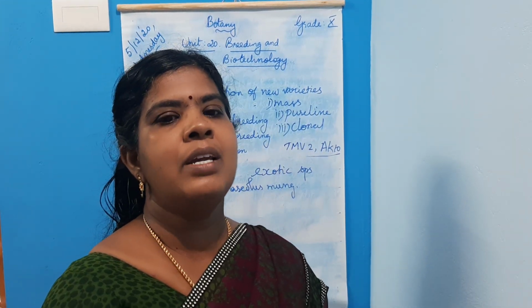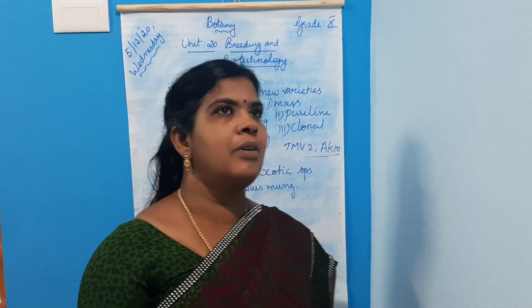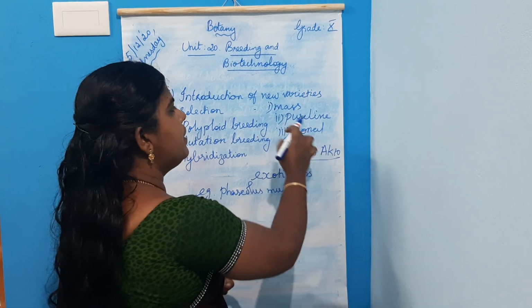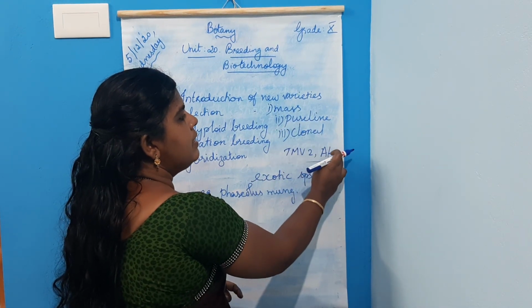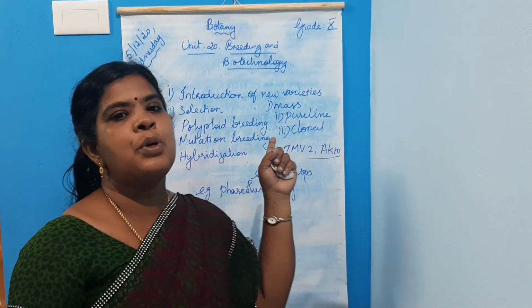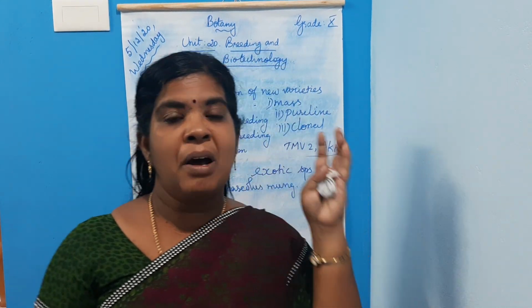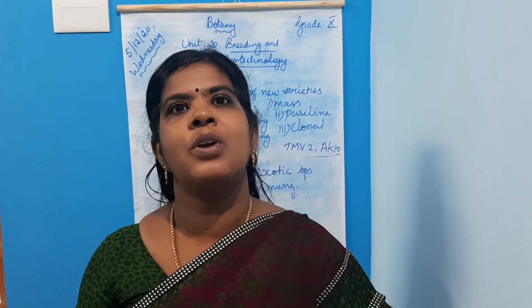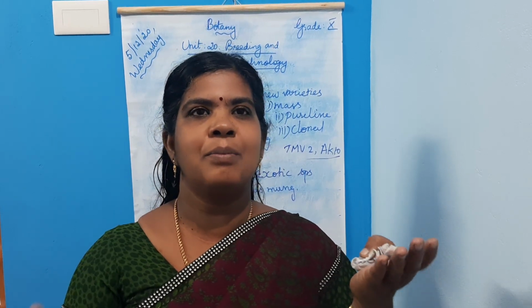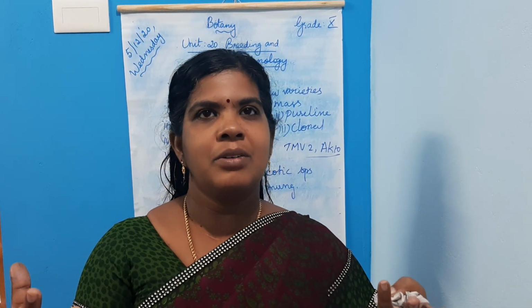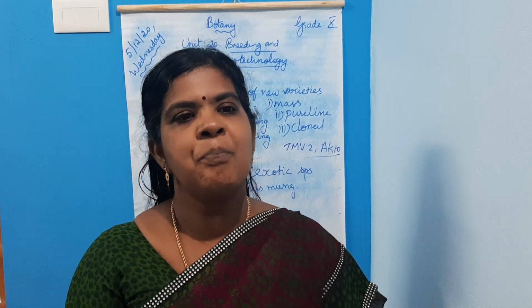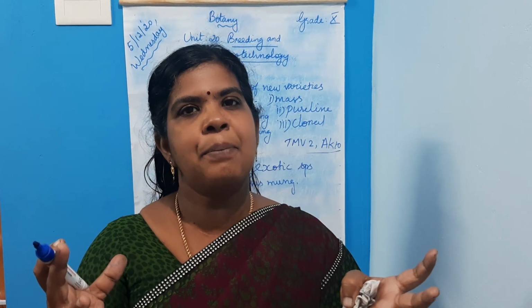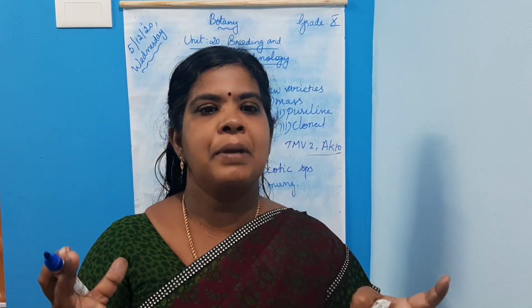AK10 and TMV2 are groundnut varieties obtained from mass selection. Okay, what is the next one? Pure line selection. For mass selection, the farmers do not need scientific knowledge, because plants are selected based on their external or morphological appearance, isn't it?